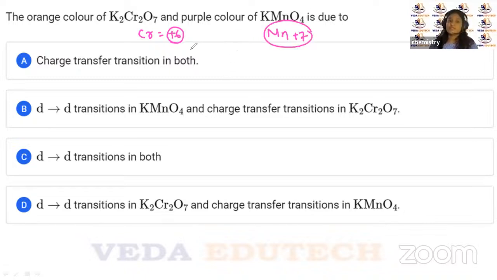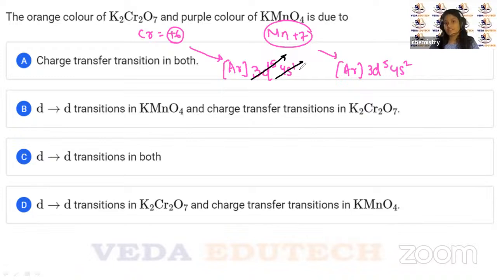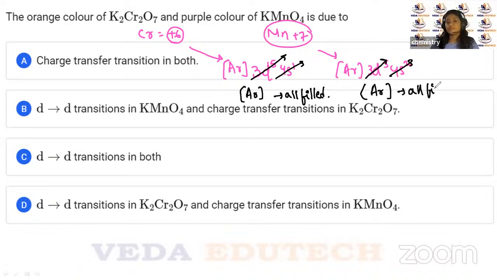So if we see the electronic configuration, this is argon. Now, children, plus 6 means you have to remove 6 electrons. So here you remove 5 and here you remove 1. So plus 6 means this is just argon 18, so all filled, right? Okay. Then here 5 and 2. So all 7 electrons are removed. So all filled. Yes, this is all filled.